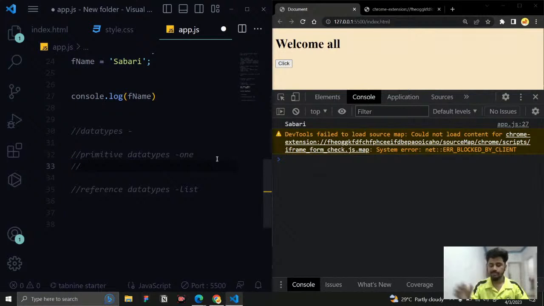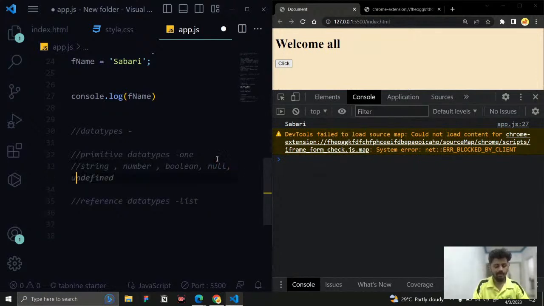The data under primitive data types are string, number, boolean, null, undefined, BigInt, and symbol. So these are the 7 data types that are available for primitive data types.